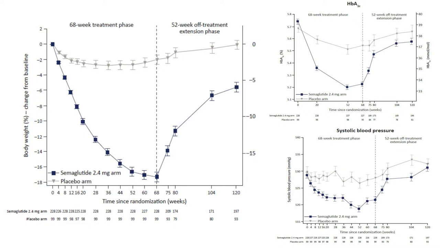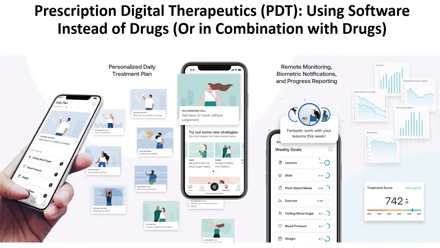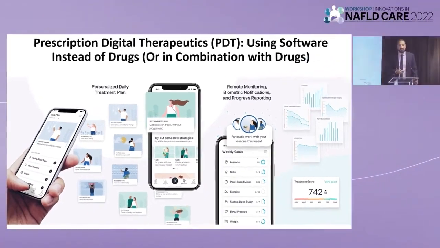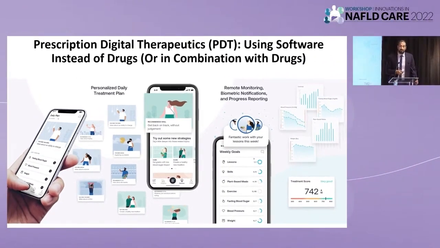Even if you look at their blood pressure, it goes up after you stop semaglutide. So the story is far from being over in terms of managing obesity and getting to that sustained weight loss. So I think these great weight loss medicines need a little bit of hand-holding and maybe other ways to maintain that weight loss that will not depend on being on the drug for the rest of your life, especially for young patients.